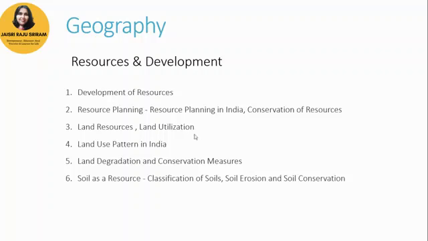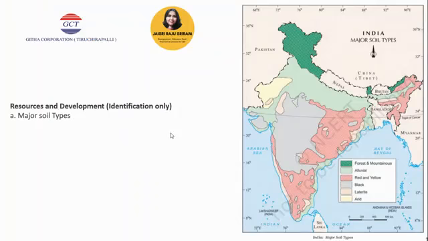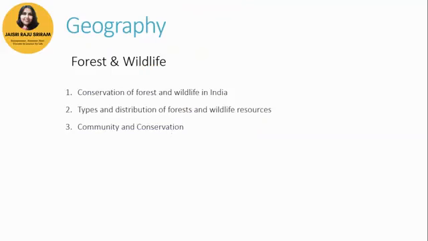All right. This lesson has map work, and it's for identification purposes only. So please have a look at the map. For people looking at this on Facebook, I have shown the map over here where your major soil types have been given very clearly. Please go through the map and have a clear understanding of why that particular soil is there in that area. Do not mug up, because that will help you in the writing part as well. Okay. The next concept that we'll be looking at is forest and wildlife.